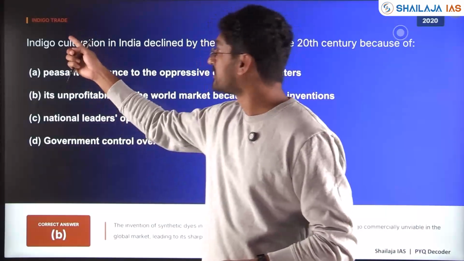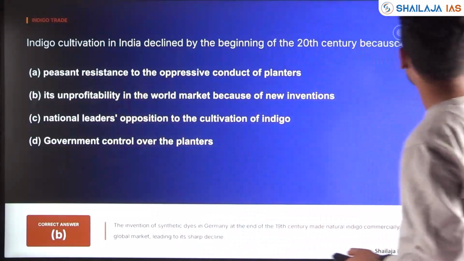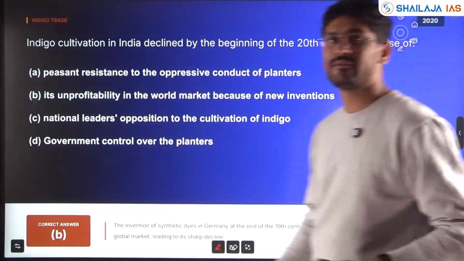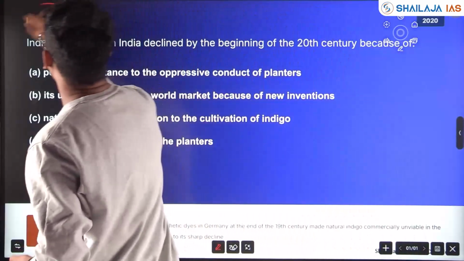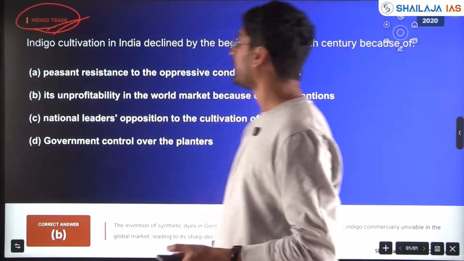Now, with respect to the indigo trade, one of the key causes of the freedom movement started by Gandhiji was indigo.